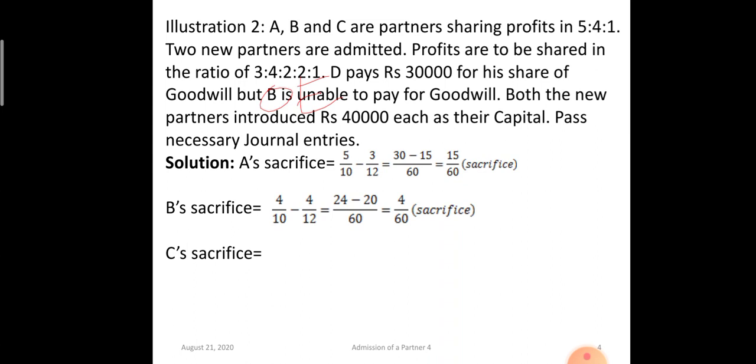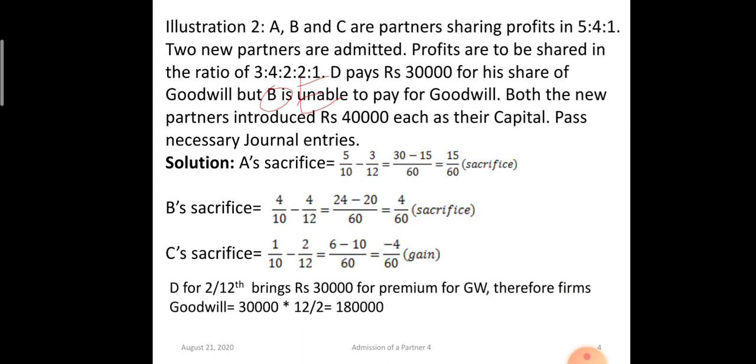B sacrifice 4 by 10 minus 4 by 12. So he is sacrificing 4 by 60. In case of C, 1 by 10 minus 2 by 12, he is gaining 4 by 60. Remember this, C is gaining, one of the existing partners is gaining share.